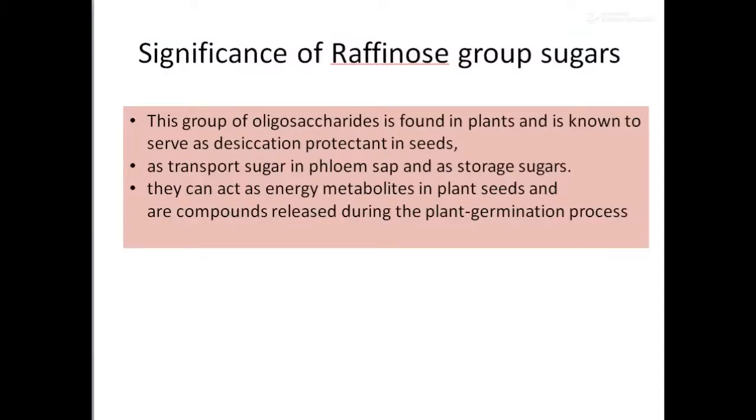Coming to the significance of these raffinose group of sugars, this group of oligosaccharides is mainly found in plants, and it is known to serve as a desiccation protectant in the seeds. It also serves as a transport sugar in the phloem sap, and as a storage sugar in plants. They can act as energy metabolites in the plant seeds and as compounds released during the plant germination process. So for the plant to overcome desiccation stress, as well as when they need to germinate, these raffinose group of sugars play a very important role.